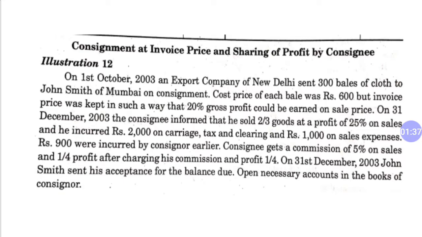The consignee gets a commission of 5% on sales and 1/4 of the profit after charging his commission. So he will get 25% of the profit after charging his commission. And on 31st December 2003, John sends his acceptance for the balance due. Open the necessary accounts in the books of the consignor. So this question is very important about the profit share of John and his commission. Now we should start the question with the consignment account.